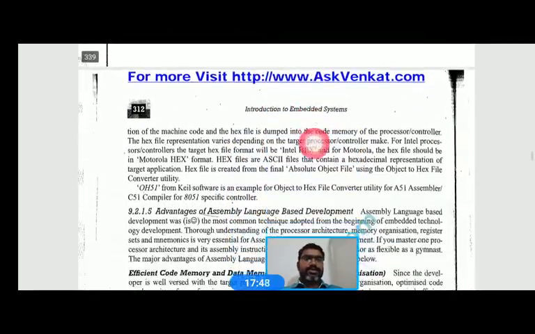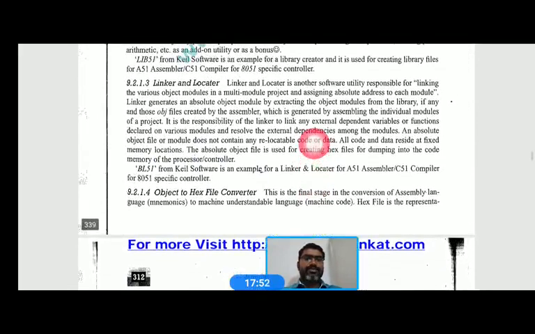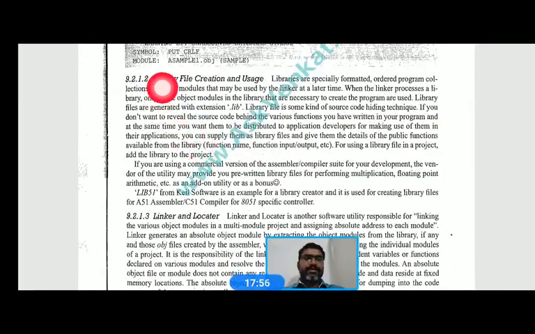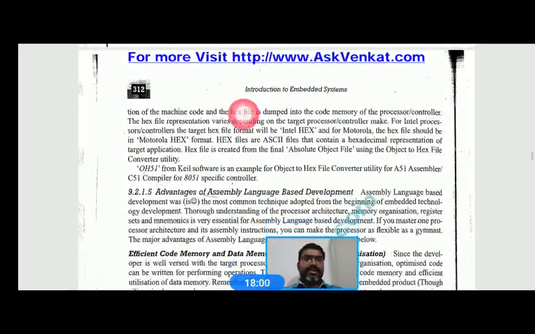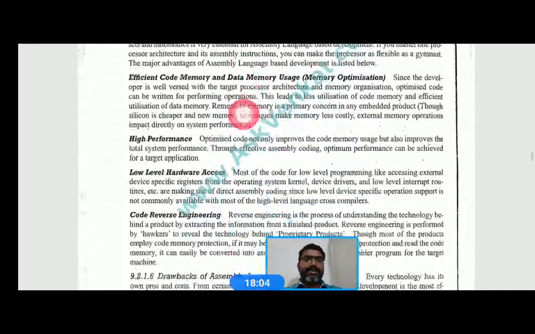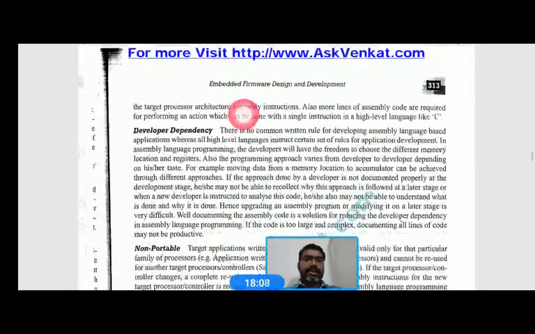So all those steps, right? Here it is given how to convert the object file to the hex file, the linker and locator, and what library file creation and usage is, right? These are all things we have already studied several times, so if you read them you can easily understand this, right?